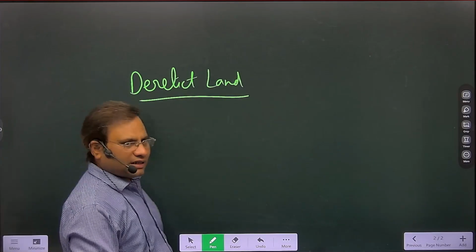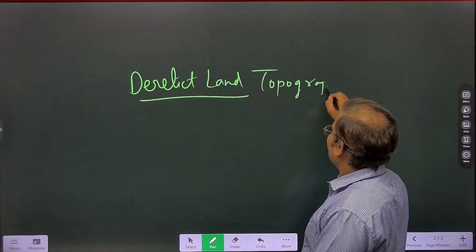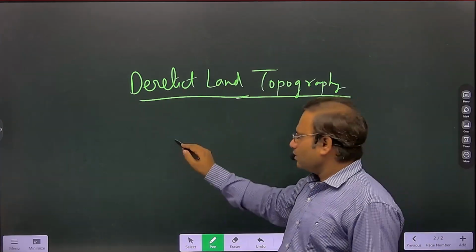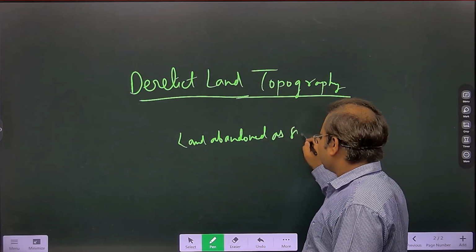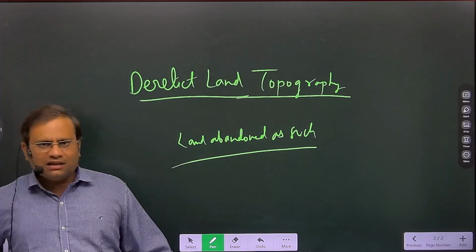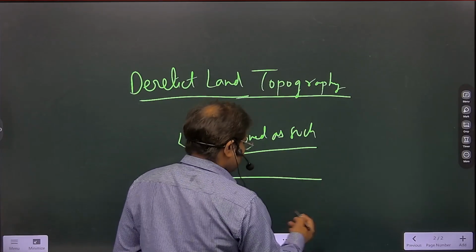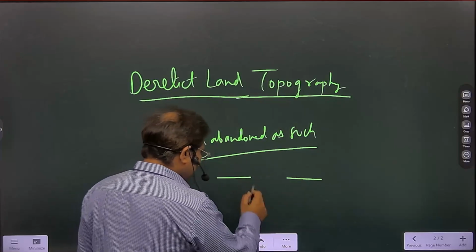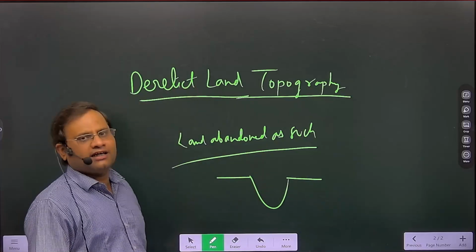Now what does it mean? Derelict land topography, geographically, what does it mean? Land abandoned as such after mining. Like you have open pit mining, like coal, you are digging out the coal from the surface. Earlier this was the surface and there was the coal. Because of the open pit, you have dug this surface. So finally, this is now the structure of the surface. Without filling this land, you have left it as such. This is called derelict land.